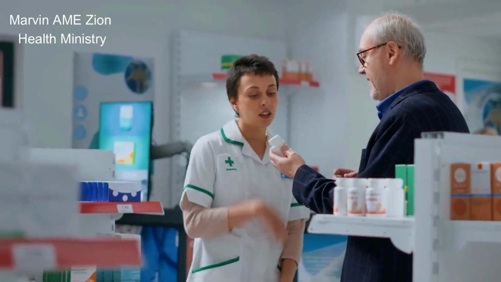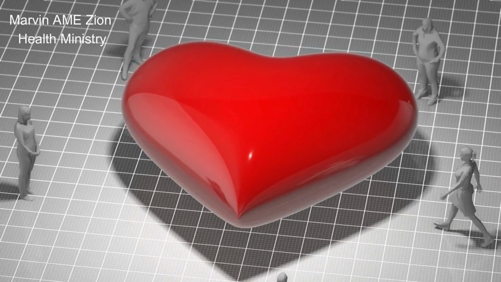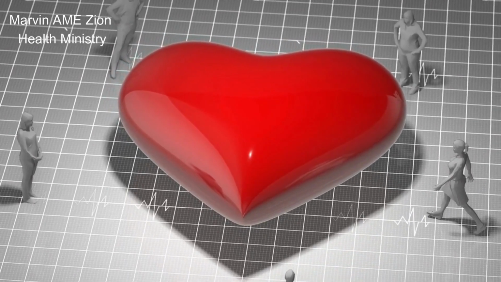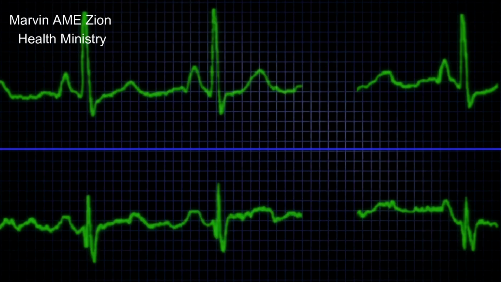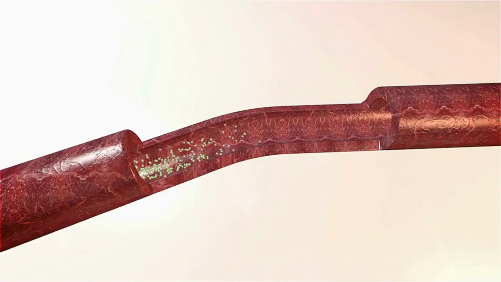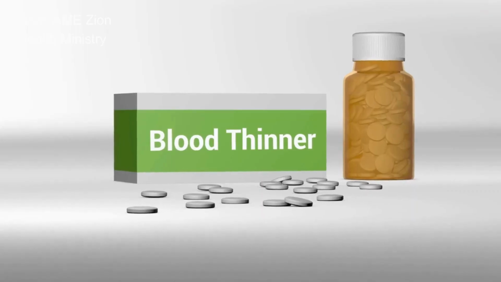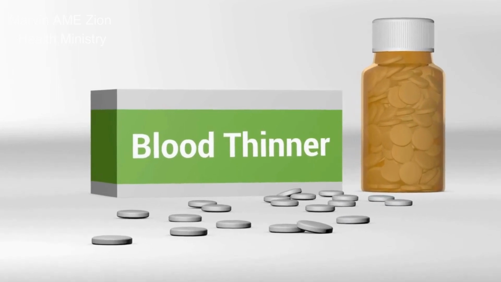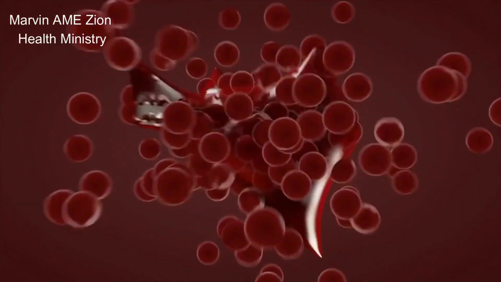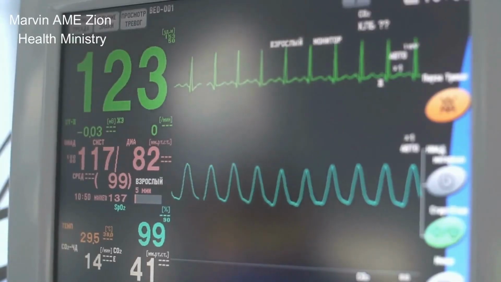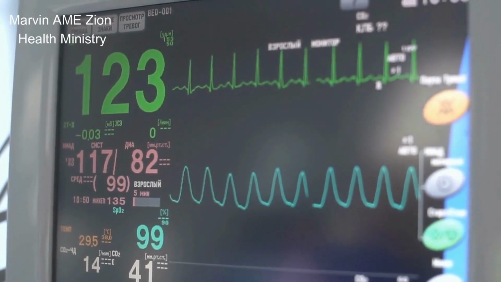Complications. Complications depend on the type of arrhythmia. In general, complications of heart arrhythmias may include stroke, sudden death and heart failure. Heart arrhythmias are associated with an increased risk of blood clots. If a clot breaks loose, it can travel from the heart to the brain, causing a stroke. Blood thinners can lower the risk of stroke related to atrial fibrillation and other arrhythmias. Your doctor will determine if a blood thinning medication is right for you. If an arrhythmia is causing heart failure symptoms, methods to control the heart rate may improve heart function.